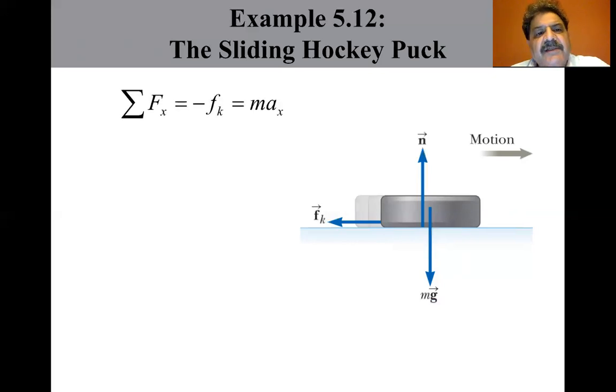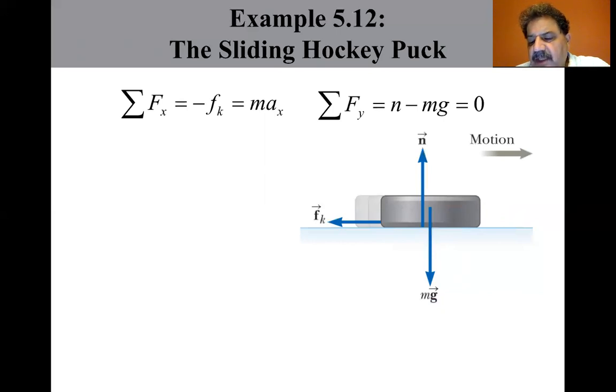So the sum of the forces in the x direction is the force of kinetic friction, which equals the mass times the acceleration in the x direction. Apply the particle in equilibrium model in the y direction to the puck. The sum of the forces in y equals the normal minus mg equals 0. There is no acceleration in the y direction.